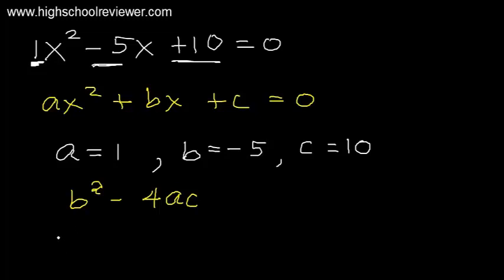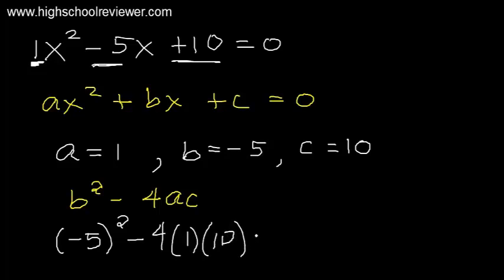So our b here is negative 5, and this is raised to the power of 2 minus 4 multiplied by a, which is 1, multiplied by 10. So our discriminant here, we will have negative 5 raised to the power of 2, that is 25, minus 4 times 1, that is 4, times 10, that's 40. So this is negative 15.